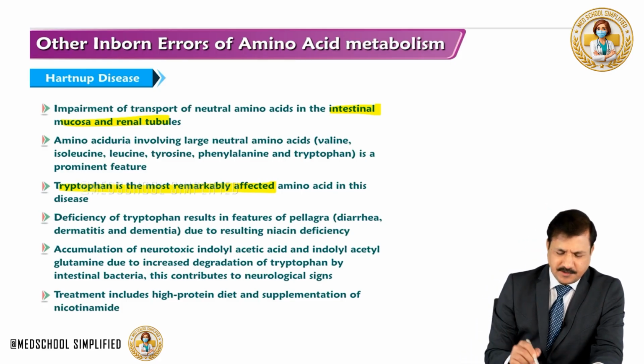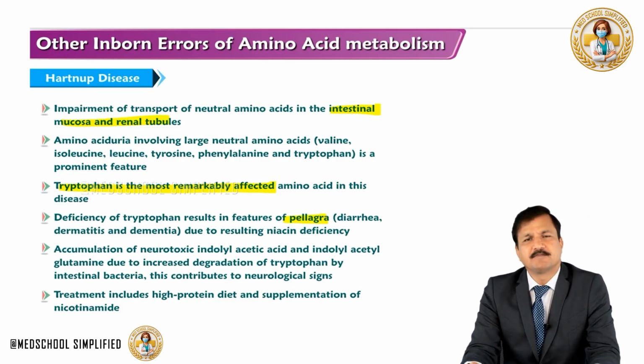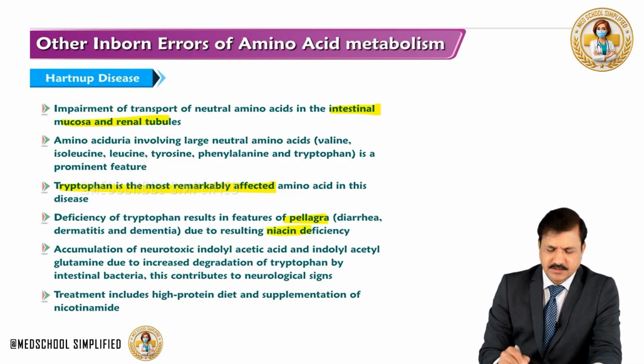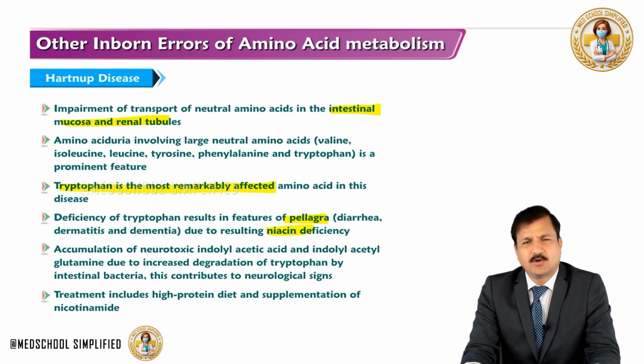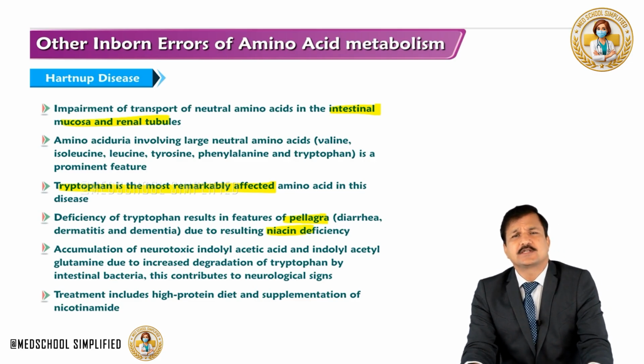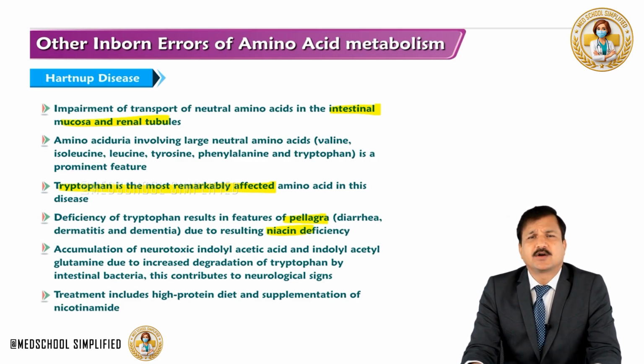So deficiency of tryptophan results in pellagra-like signs and symptoms, like diarrhea, dermatitis, dementia because of niacin deficiency. Why? Because in our body 60 milligram of tryptophan is equivalent to 1 milligram of niacin. So niacin is made from tryptophan. So tryptophan deficiency will lead to niacin deficiency, and niacin deficiency causes pellagra. Signs of pellagra are diarrhea, dermatitis and dementia.